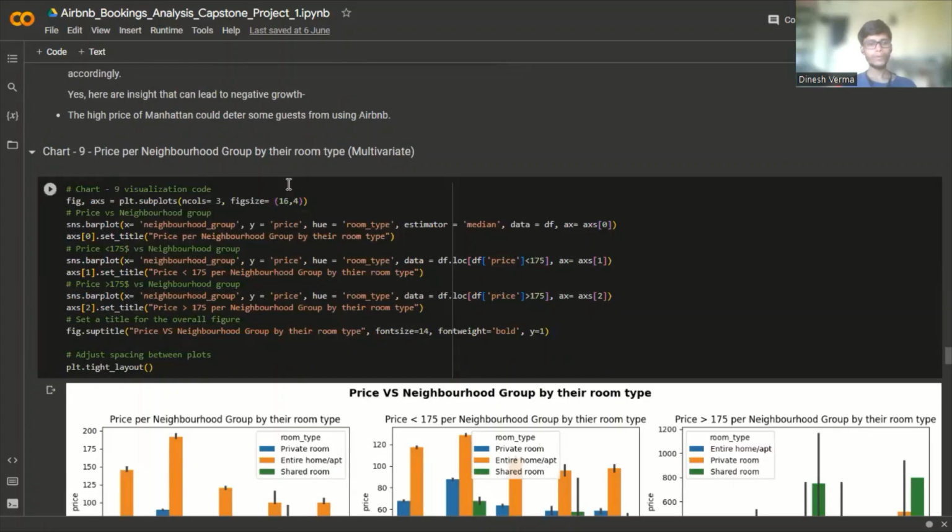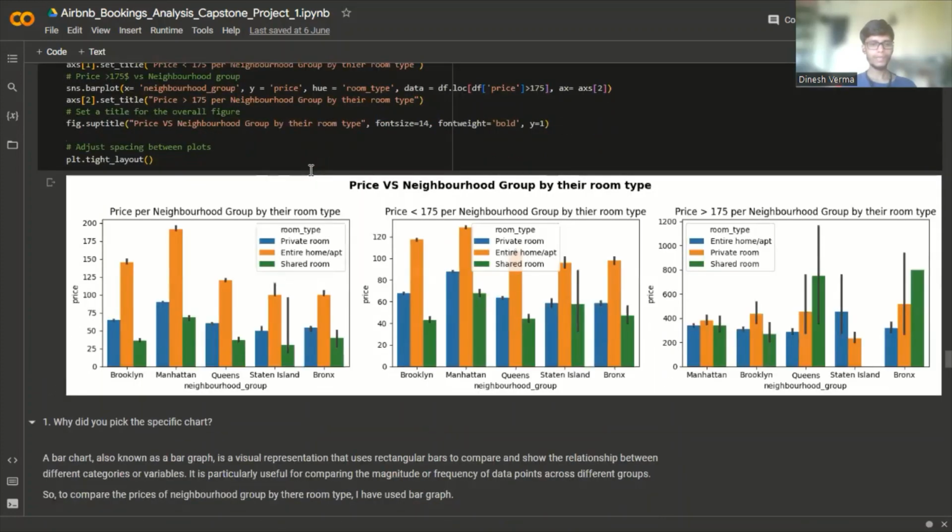Price per neighborhood group by their room type, that is a multivariate analysis. From these bar graphs, we see the price under $175 per neighborhood group by room type, and the graph whose price is greater than $175 per neighborhood group by room type.